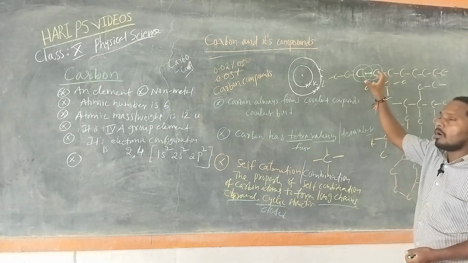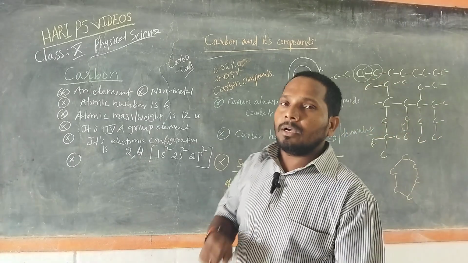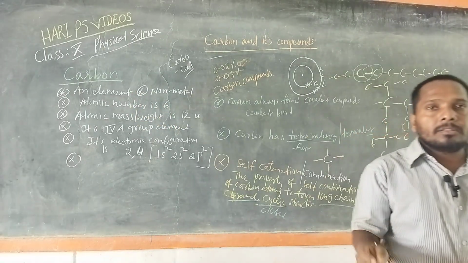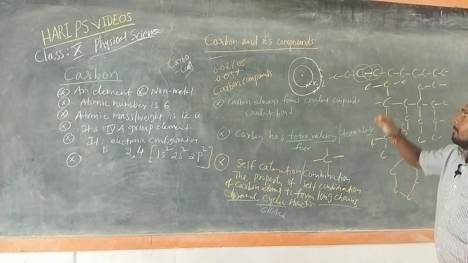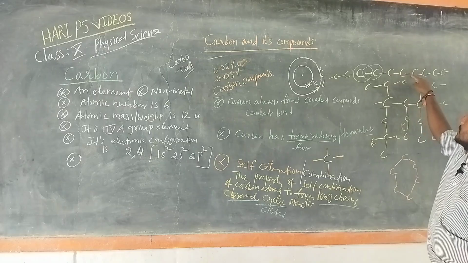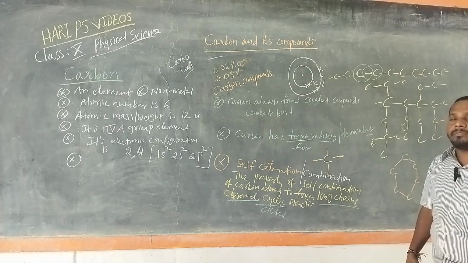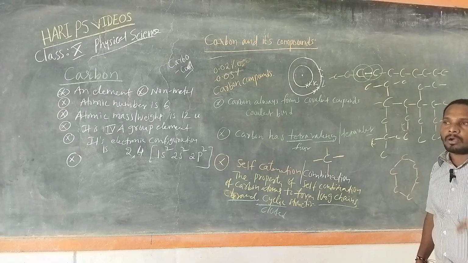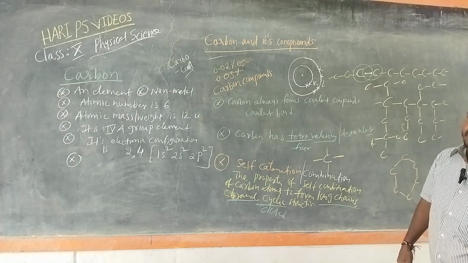So due to the strong nuclear forces acting on the shared electrons between the two carbon atoms, the bond between the covalent compounds is very, very strong. So they do not break easily.